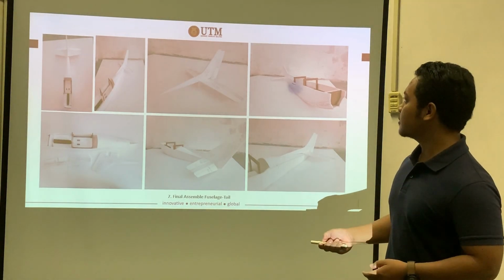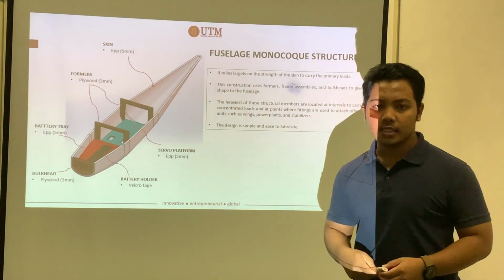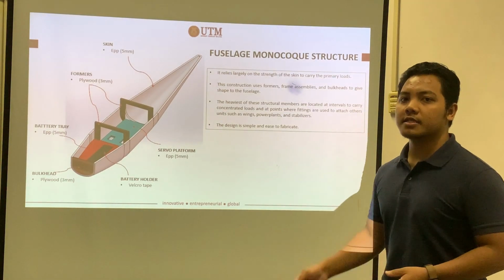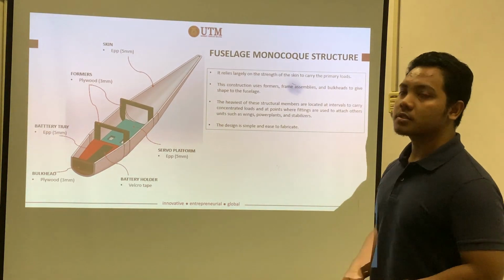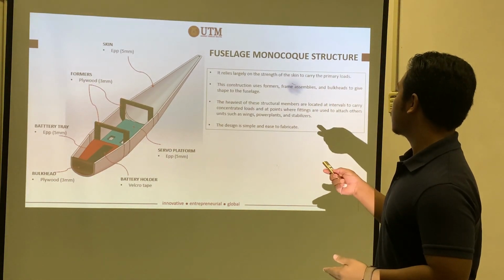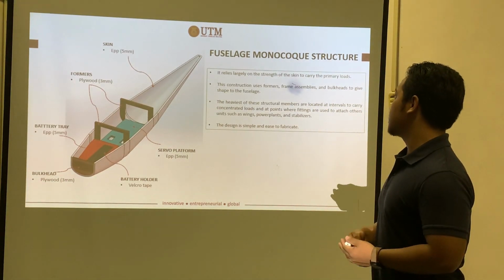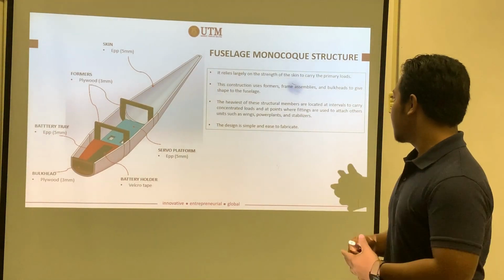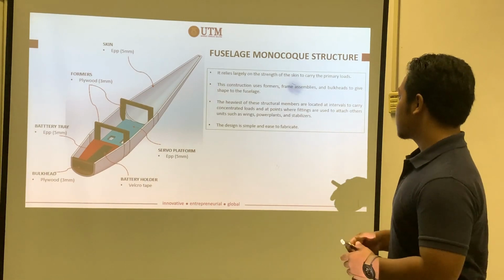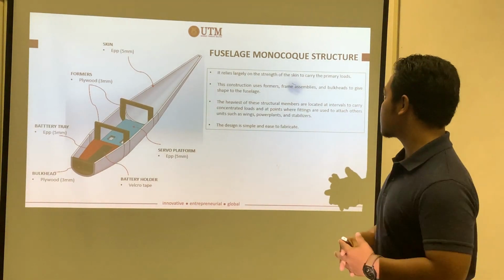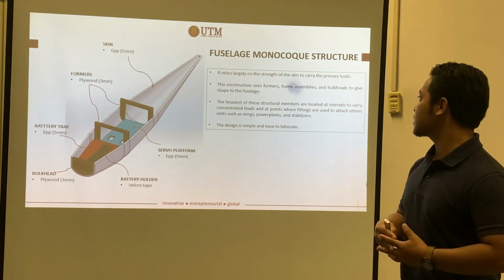For the fuselage structure, we use a monocoque structure, as our first presenter already mentioned why we use it. It relies largely on the strength of the skin to carry the primary load, and the design is simple and easy to fabricate. The monocoque structure is a construction that uses former frame assemblies and a bulkhead.